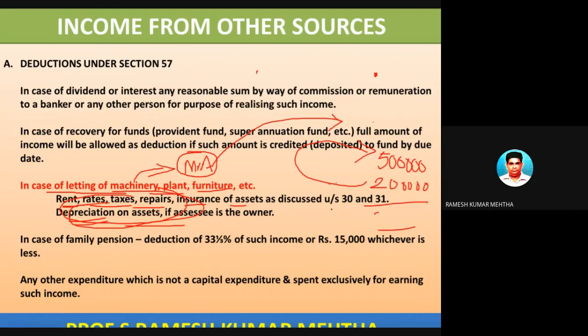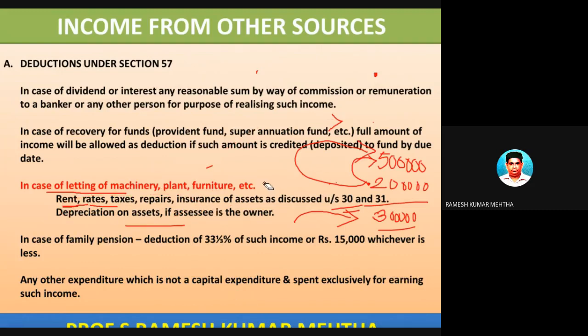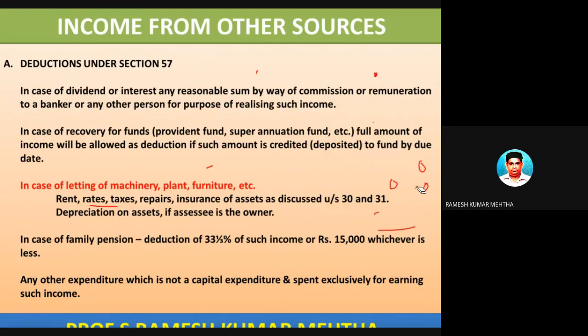So under sections 30 and 31 of the Income Tax Act, these 2 lakh rupees can be deducted from income from other sources, that is income from letting of machinery, plant and furniture, and the net amount is 3 lakh rupees. So this kind of deductions or expenses are allowed to finalize the net income from a particular income from other sources. So this is also clear.